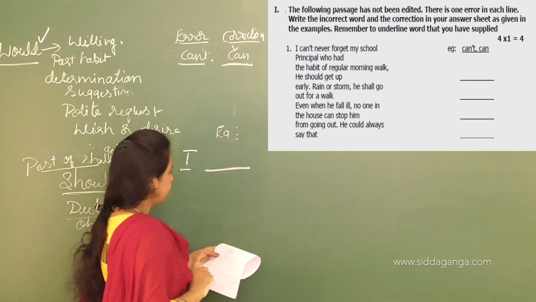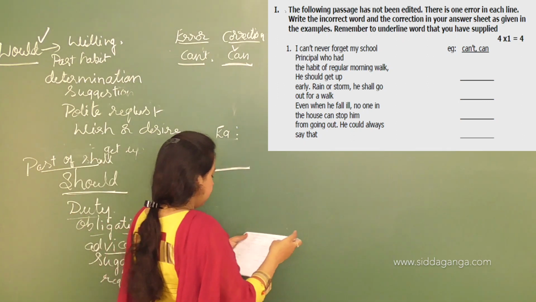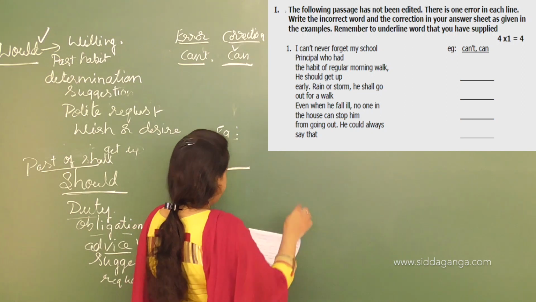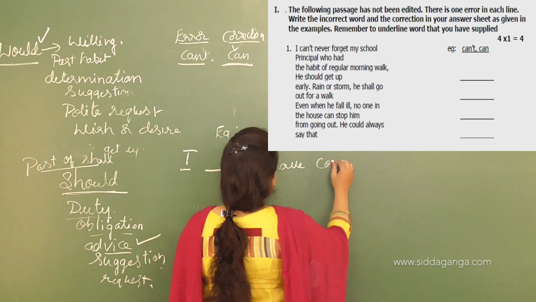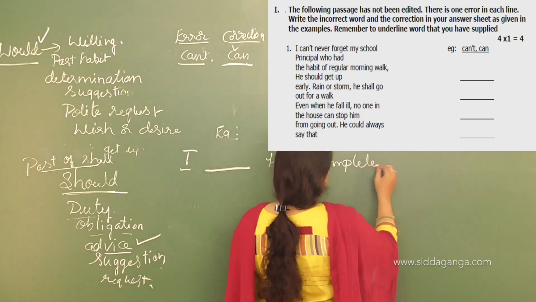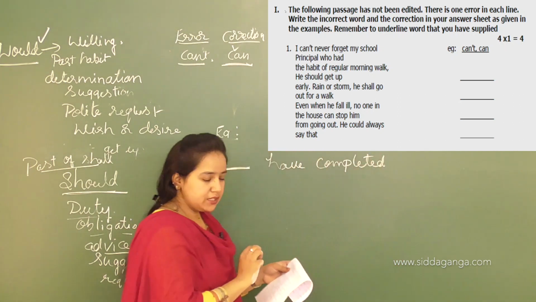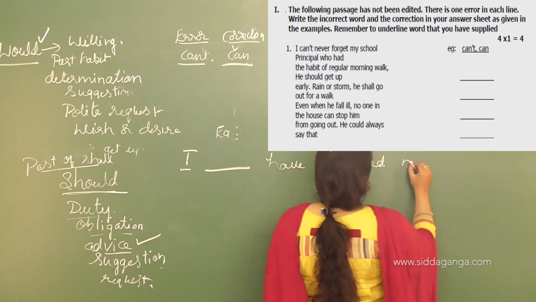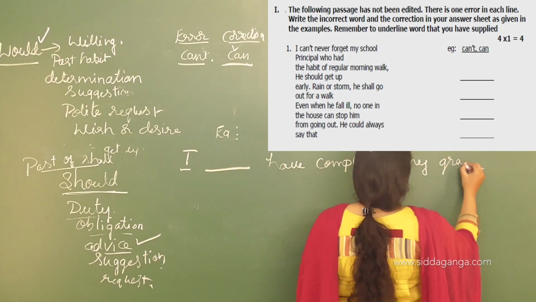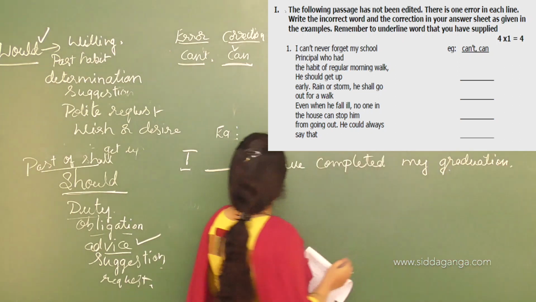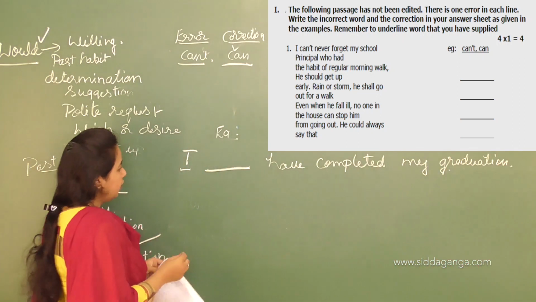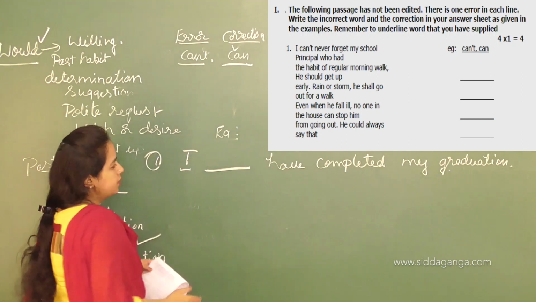Now here is the example. I am not going to write here what the answer is: "I dash have completed my graduation." Now you can see the situation.